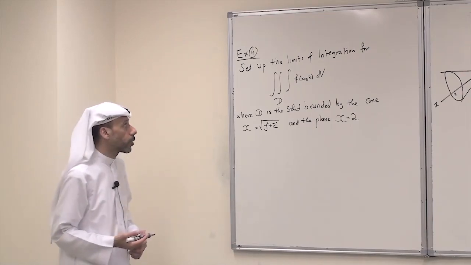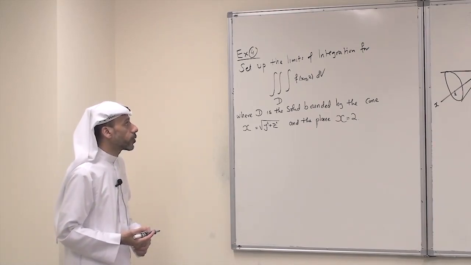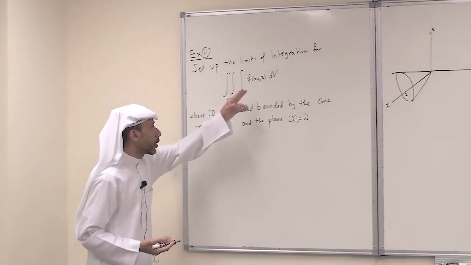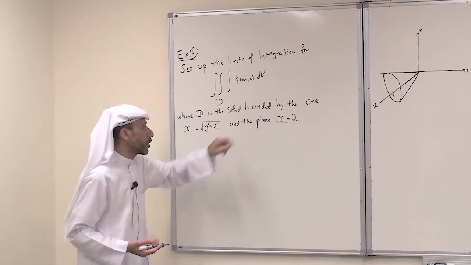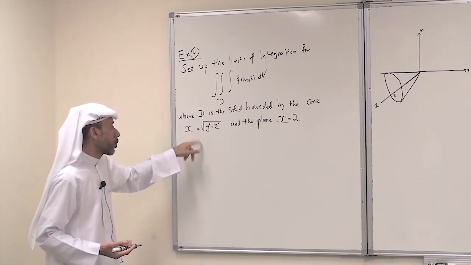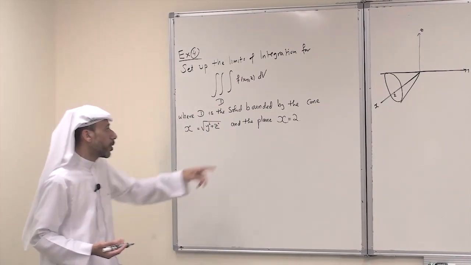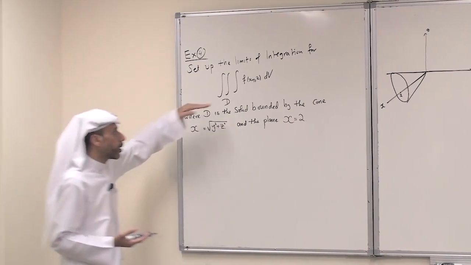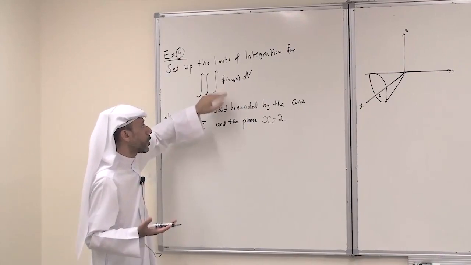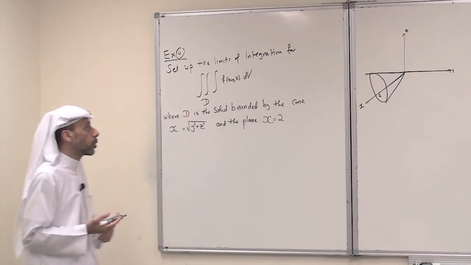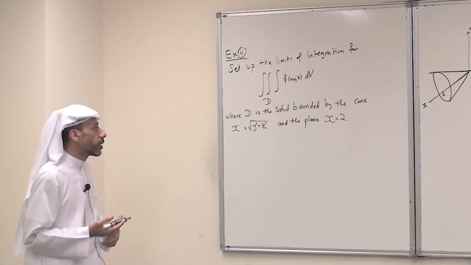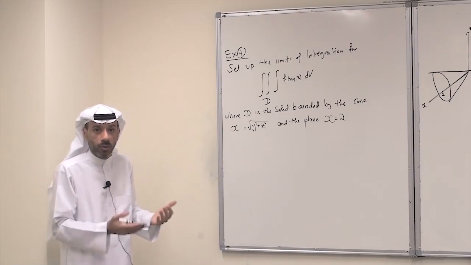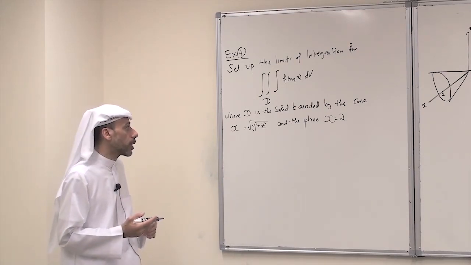Well, now we consider the following problem. Set up the limits of integration for the triple integral of a function f over D, where D is the solid bounded by the cone x equals root y squared plus z squared and the plane x equals 2. So here we just need to set up the limits of integration, because we don't need to evaluate, because f is just a general function. So to set up the limits of integration, we have to sketch the solid D and decide whether it is of type 1, type 2, or type 3.